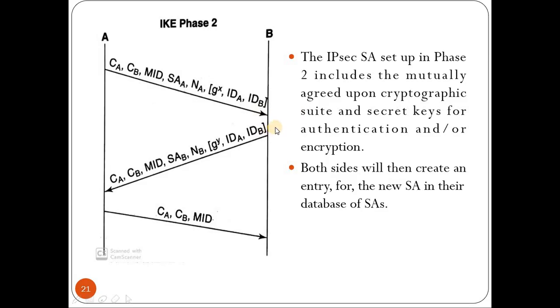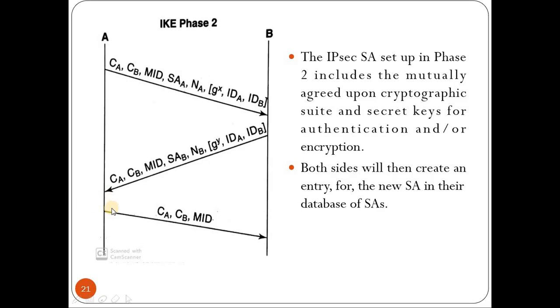Once that is done, it will send the second message to A, which comprises the cookie of A, cookie of B, and the same MID value, which is the ID value of this particular IPsec association, and also the SA of B, that is the cryptographic algorithm that will be used by B, and also NB, the random number chosen by B. On receiving this, A will compute the same secret key as a function of key D, NA and NB. NA is sent by itself and NB is received in the second message. Key D is computed in the first phase. So now both the parties have computed the secret key.